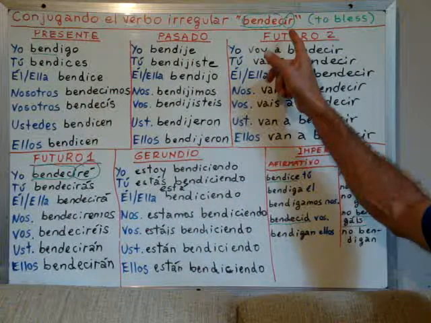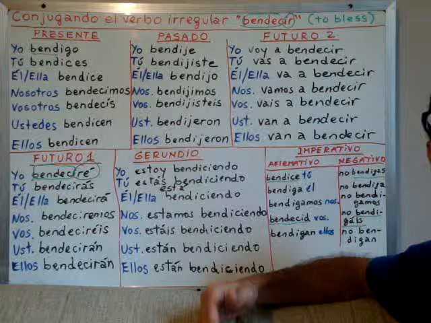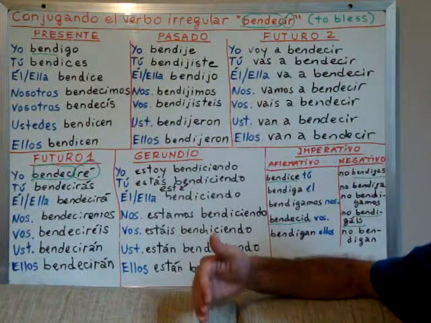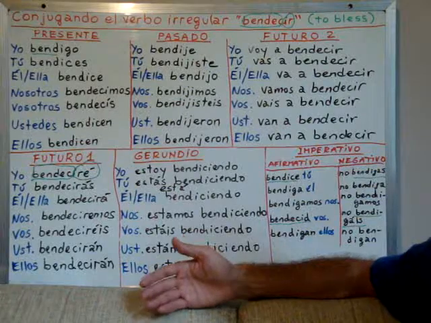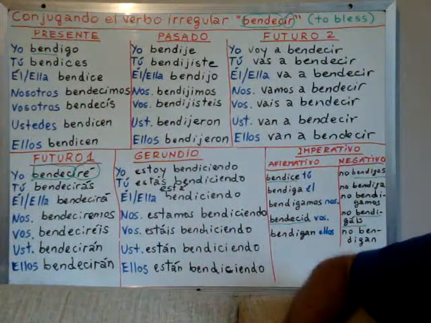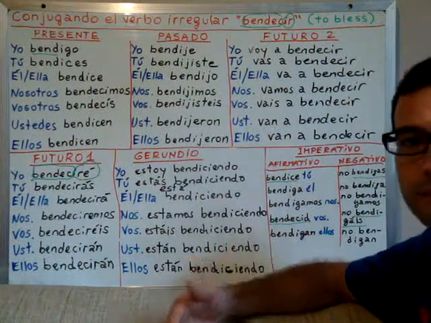And this is the opposite with the group of verbs that end in IR, right? This is a smaller group and it has more irregular verbs than the other groups of verbs that end in AR and that end in ER, okay?